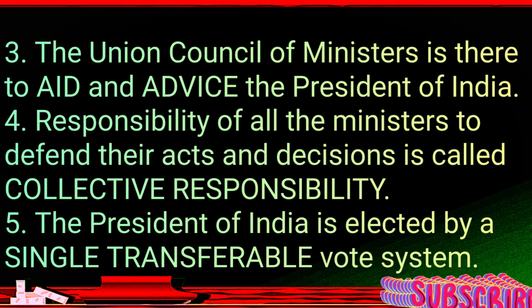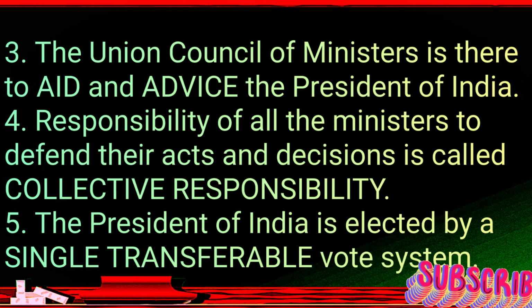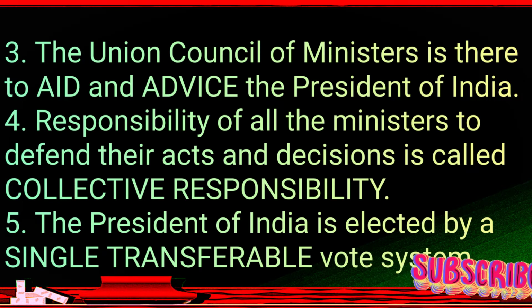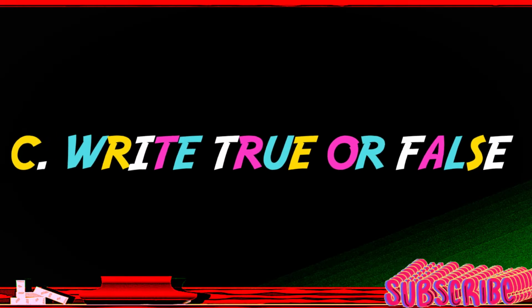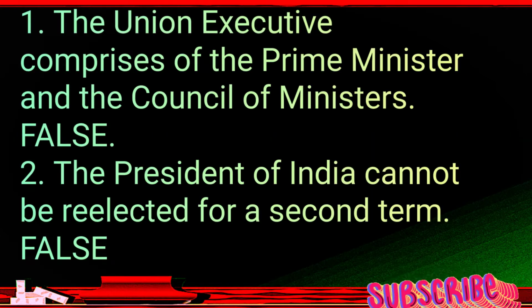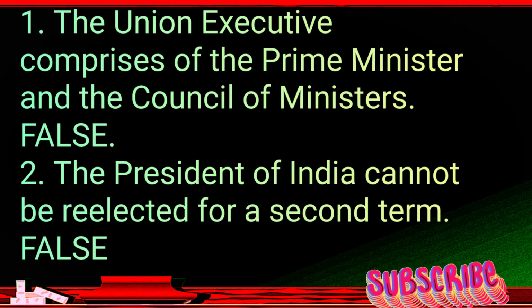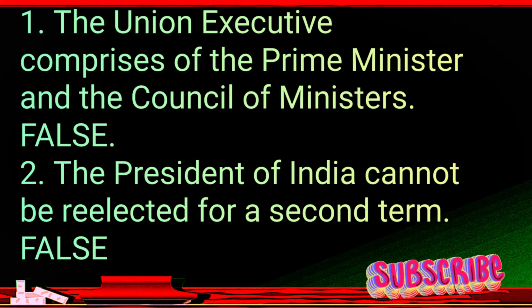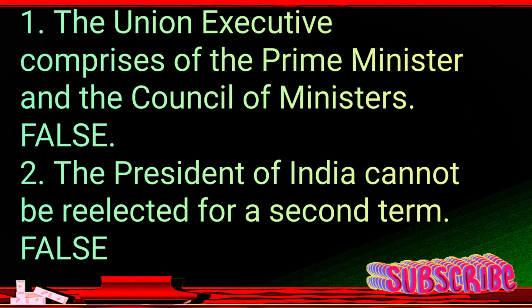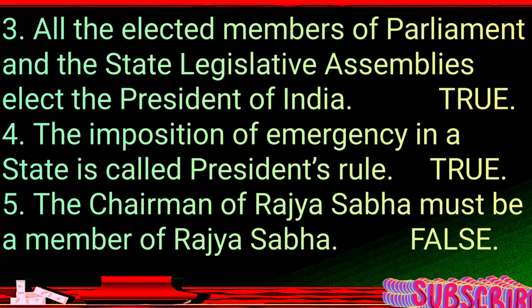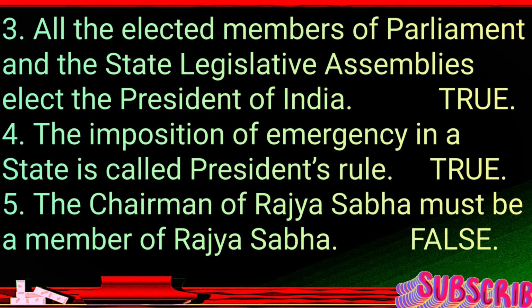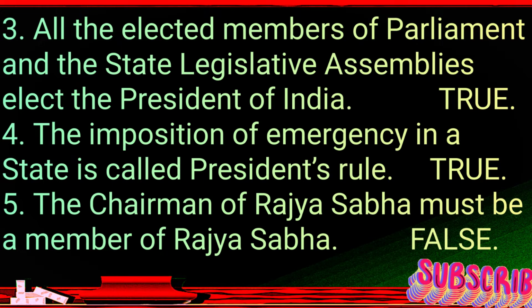Next question is, C. Write true or false for the following statements. 1. The Union Executive comprises of the Prime Minister and the Council of Ministers. False. 2. The President of India cannot be re-elected for a second term. False. 3. All the elected members of Parliament and the state legislative assemblies elect the President of India. True. 4. The imposition of emergency in a state is called President's Rule. False. 5. The chairman of Rajya Sabha must be a member of Rajya Sabha. False.